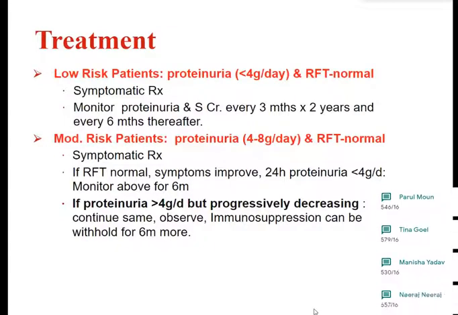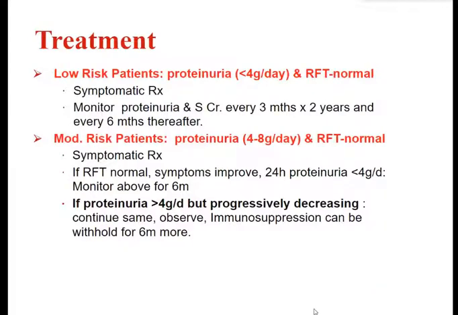Now in membranous nephropathy, always remember that there is heavy proteinuria. There is a low risk group, that is proteinuria less than 4 grams per day, and renal function tests, that is blood urea and serum creatinine, are normal. These patients are treated symptomatically and proteinuria is monitored along with renal function tests every 3 months for up to 2 years and every 6 months thereafter.